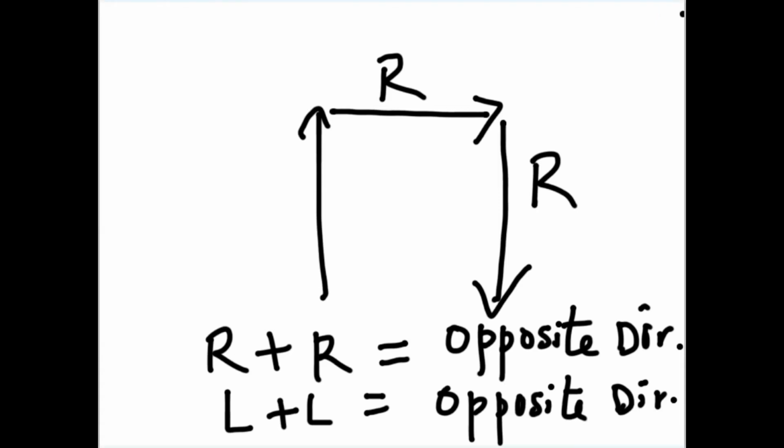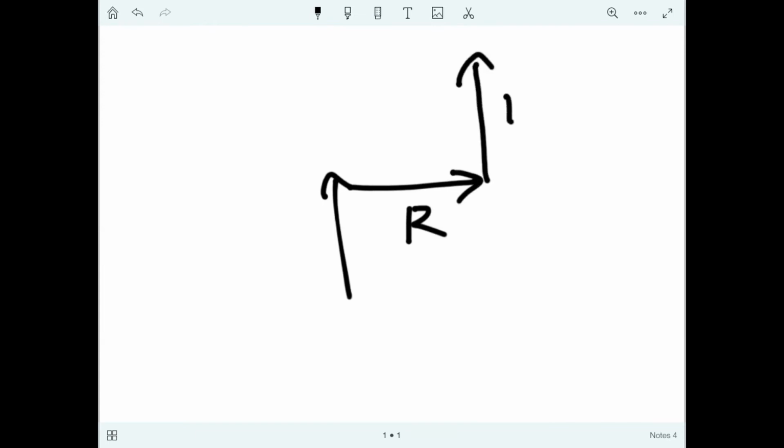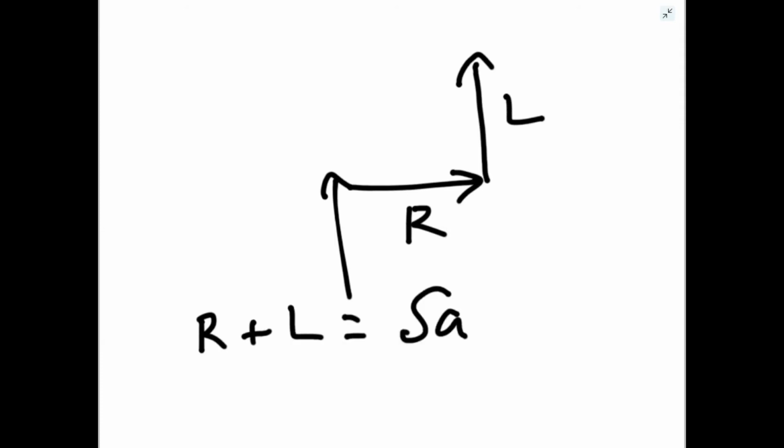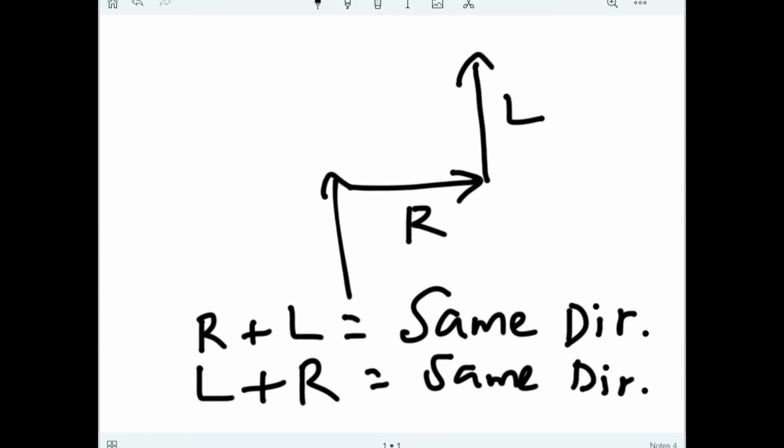And suppose a person first takes right turn, he is going towards north, then he takes left turn. Now again he is going in the same north direction. So right plus left means same direction. Similarly, left plus right also will mean same direction. So this diagram is important. You have to show the motion by arrow, how you are moving.